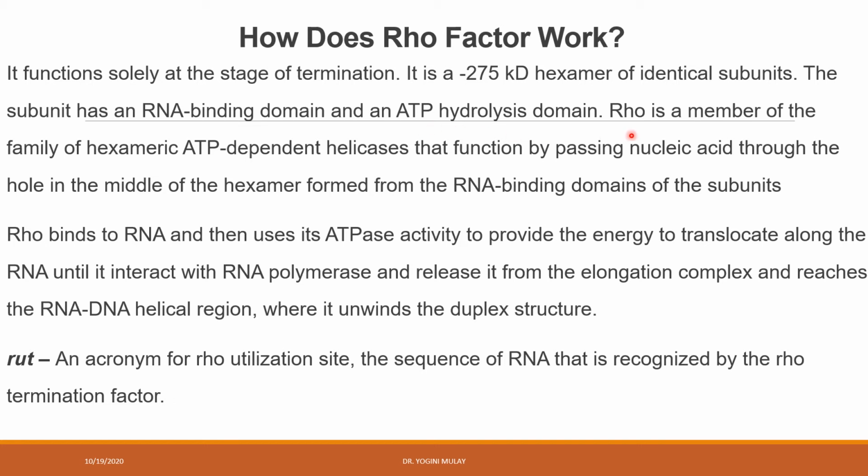Okay, so Rho protein is a member of the family of hexameric ATP-dependent helicases. We have already studied the function of helicase while studying replication. So it is like that only, it utilizes ATP as energy, and it moves along the RNA.